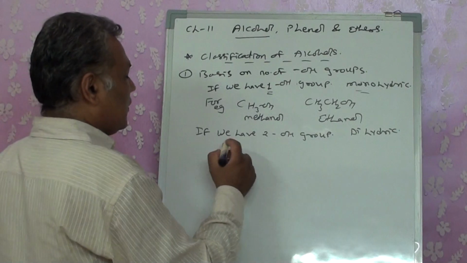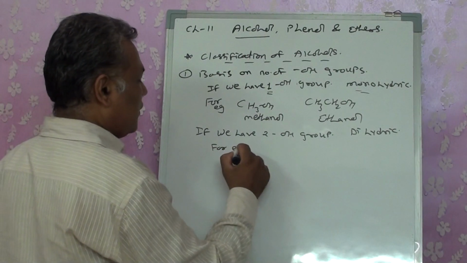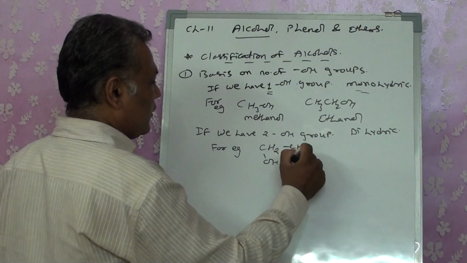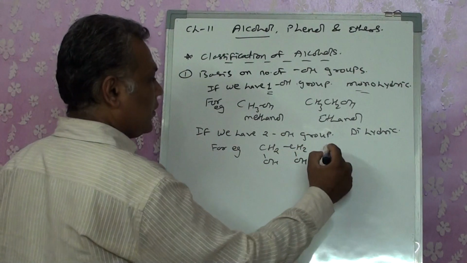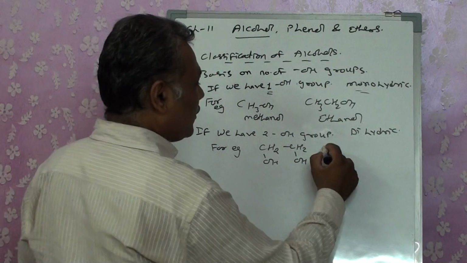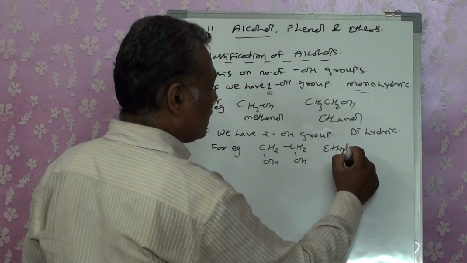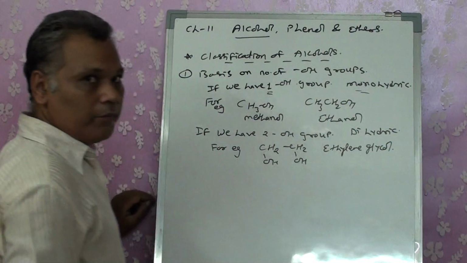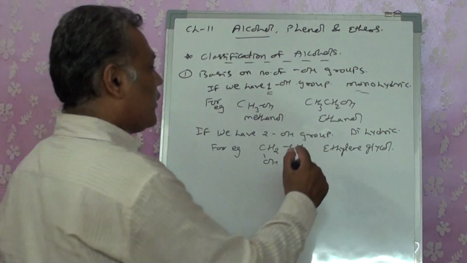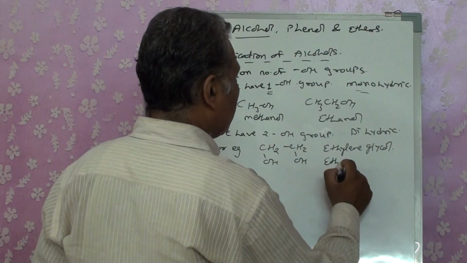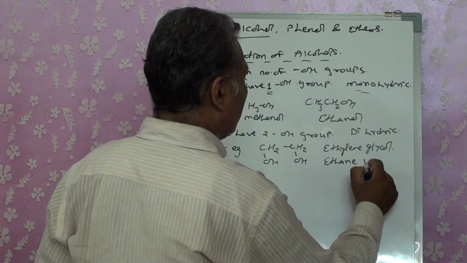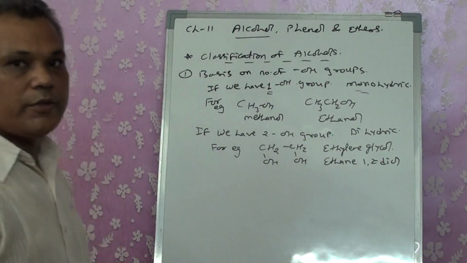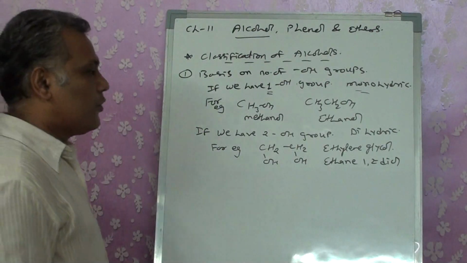For example, CH2OH, CH2OH. Actually, the common name of this compound is ethylene glycol. It's a common name, right? If I want to write its IUPAC name, it is going to be ethane 1,2-diol.